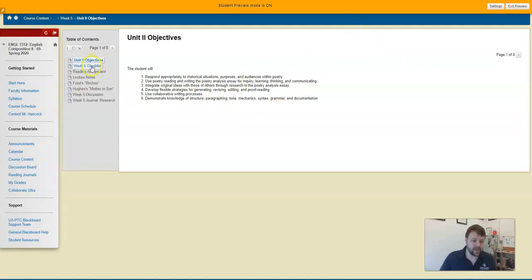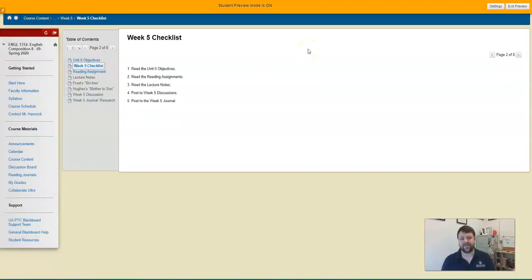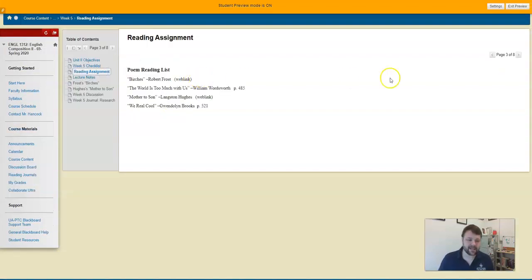So go to the week 5 checklist. If you haven't caught on yet by week 5, you must follow the checklist. If there's something on the checklist that is not reflected inside the rest of the weekly module, let me know, and vice versa. Read the objectives, read the assignments, read the lecture notes, and everything from there.